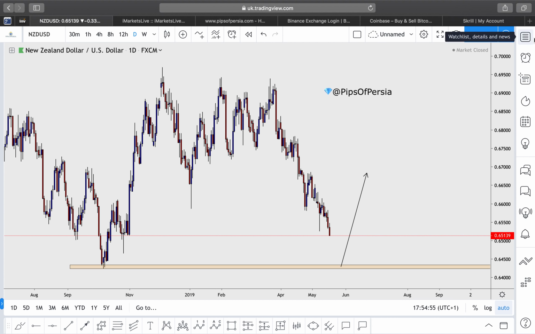And there are a few other currency pairs that I have my eyes on, but they're not giving me the best sort of analysis. There's a couple different scenarios, such as USDJPY, USDCHF, and gold. I do have my eyes on those currency pairs as well. However, they are not giving me that perfect analysis just yet, so I will be updating my Telegram and my TradingView profile on those currency pairs later as well. But in general, those are the major pairs and the major weighted indices that I have analyzed.